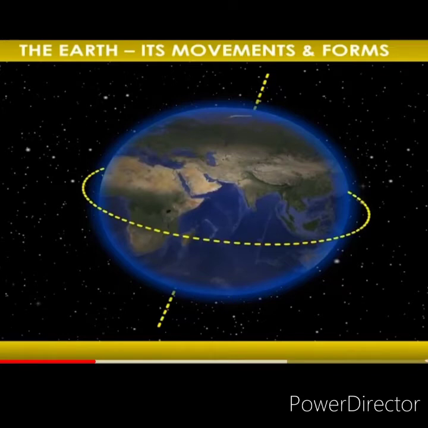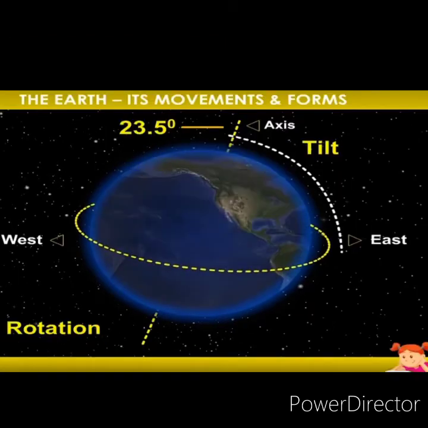The earth rotates on its own axis, which is always spinning round and round. You can see the dotted line on which the earth is rotating, that is known as axis. The axis is an imaginary line running from North Pole to South Pole. The top is known as North Pole and the down is known as South Pole. The axis of the earth is positioned at an angle of 23.5 degree, that is 23.5 degree. The earth rotates from west to east.